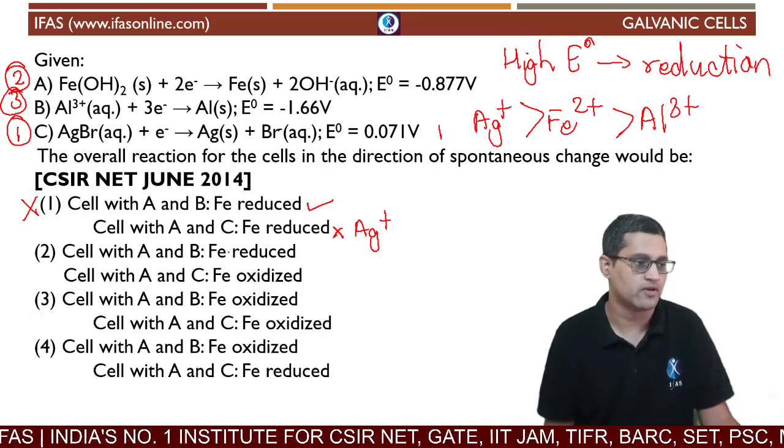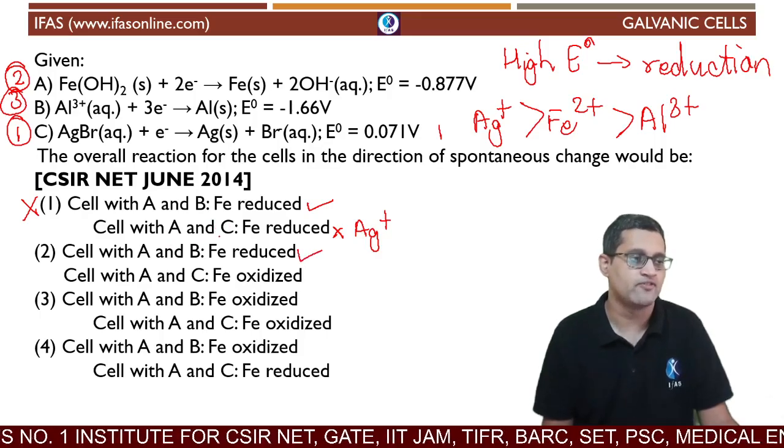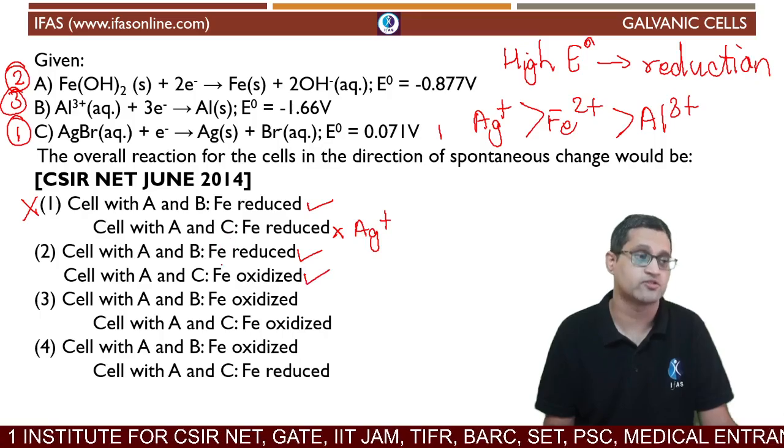Look at the second one. Again, A and B, Fe is reduced. That is correct. A and C, Fe is oxidized. Yes, that is also correct.